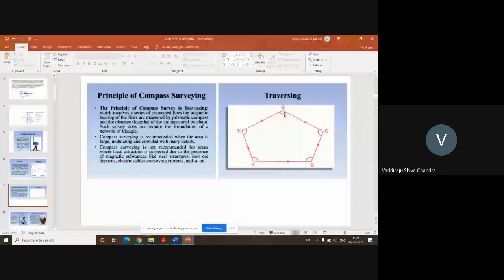I'll establish my instrument at A and find out the angle between AB, and I'll establish my instrument at B and find out the angle at BC. What is the angle of ABC? I'll find out. So when I know the lengths AB, BC, CD, DE, and the angles, using the cosine rules or your trigonometric principles, you can determine the areas and the lengths of intermediate sides.